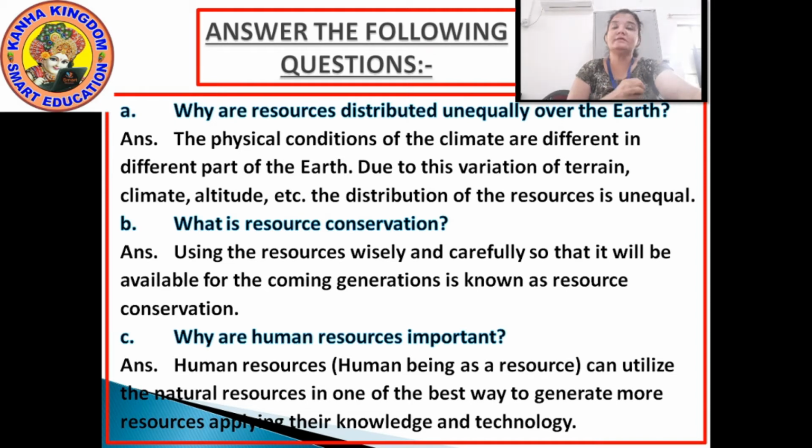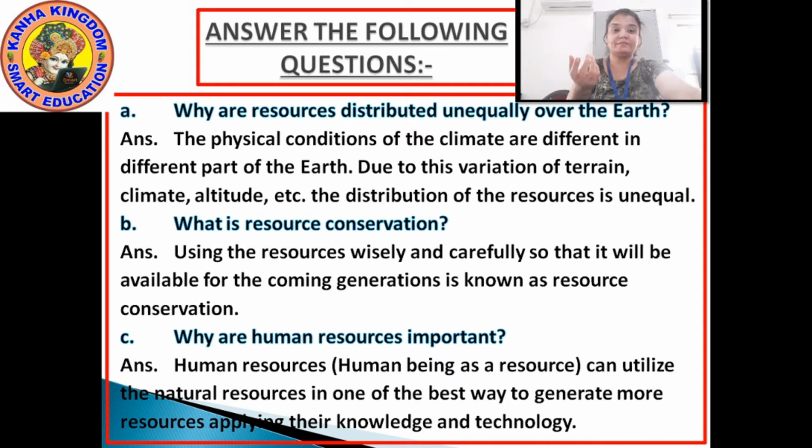Due to this variation of terrain, climate, altitude, etc., full stop, the distribution of resources is unequal.